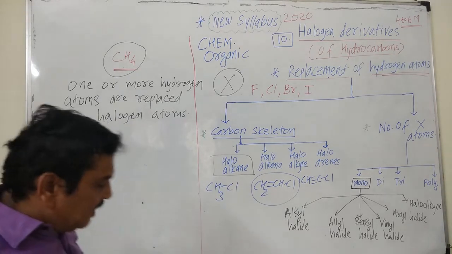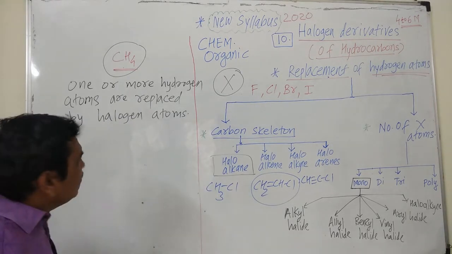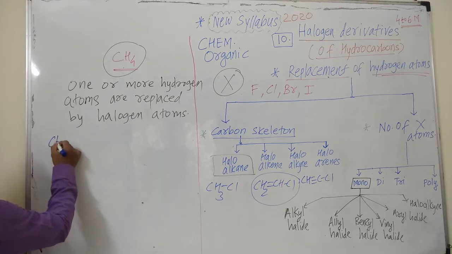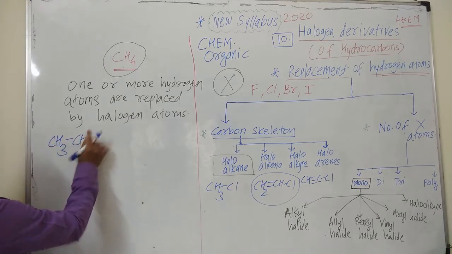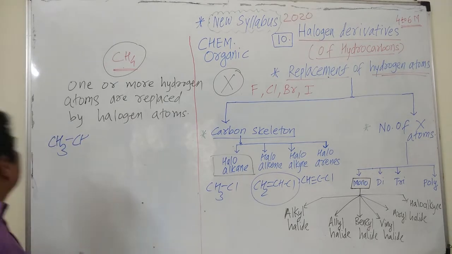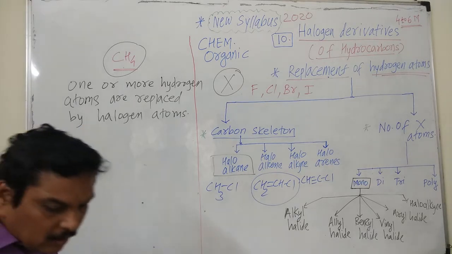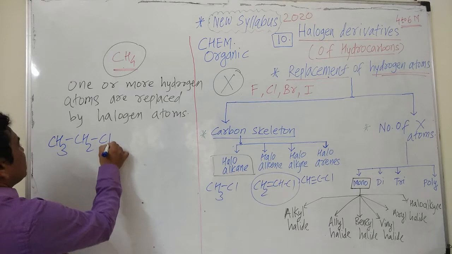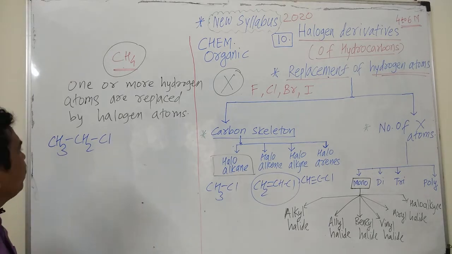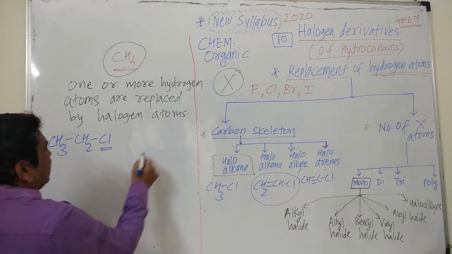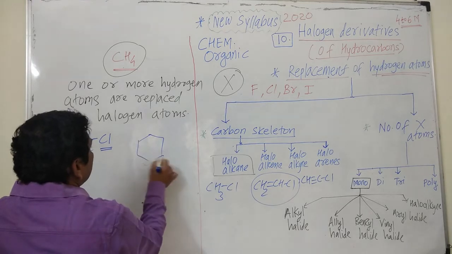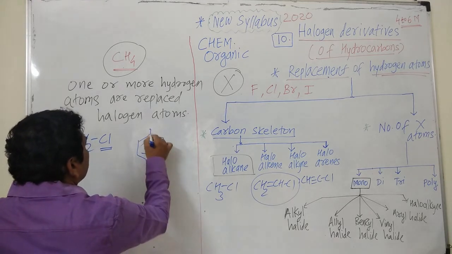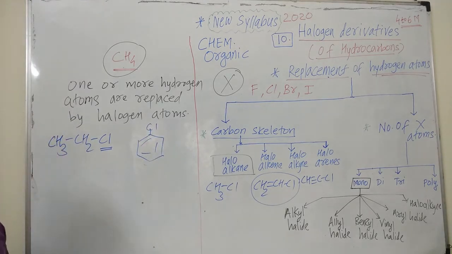First of all, we will see the monohalogen derivative. Already we have seen the example of monohalogen derivative. It is chloromethane, or we will write another example, CH3CH2Cl, that is ethyl chloride, only one halogen is present. Another example of aromatic, it is a chlorobenzene.